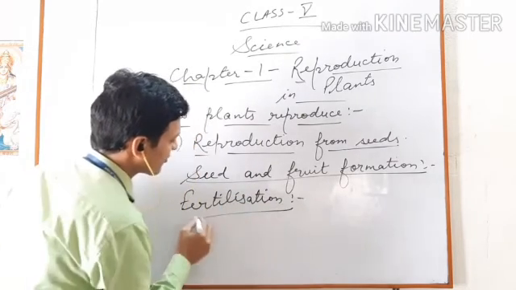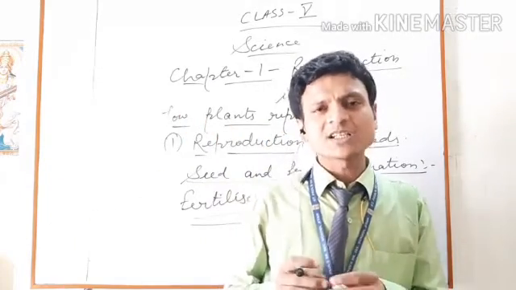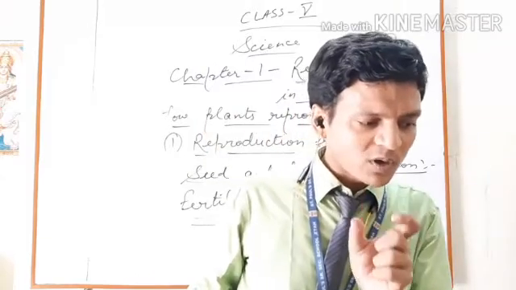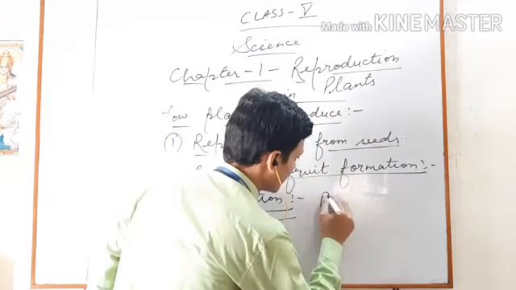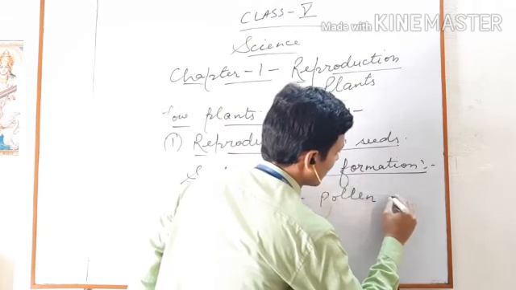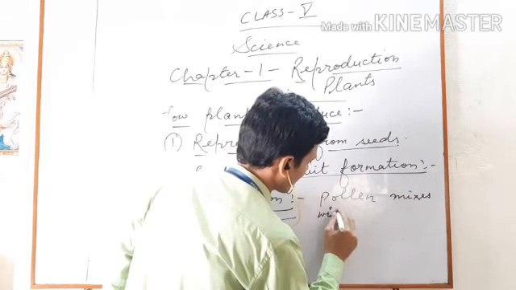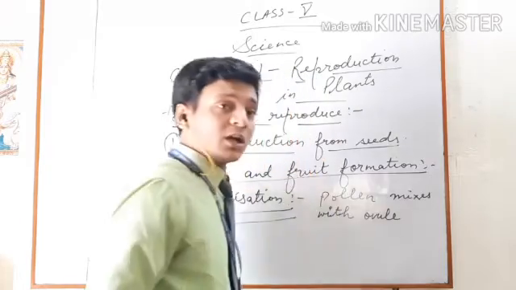I am explaining to you about fertilization. Now we should know about fertilization.